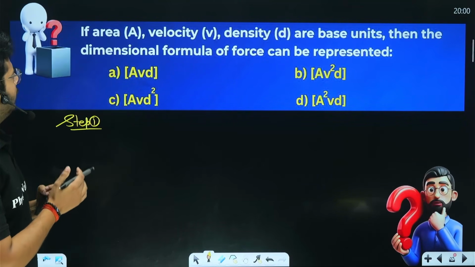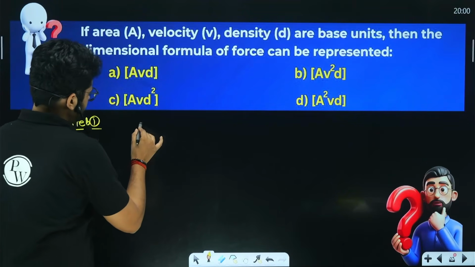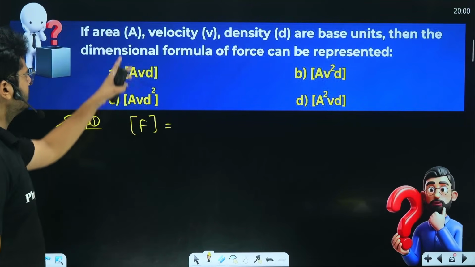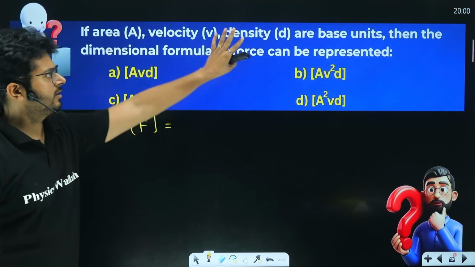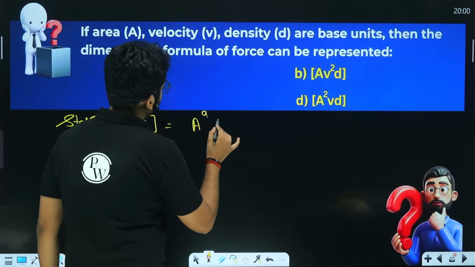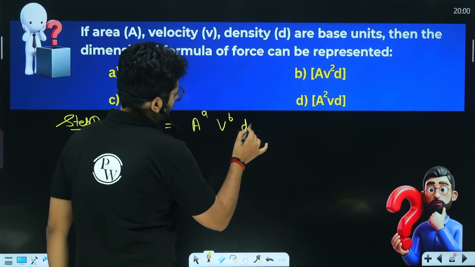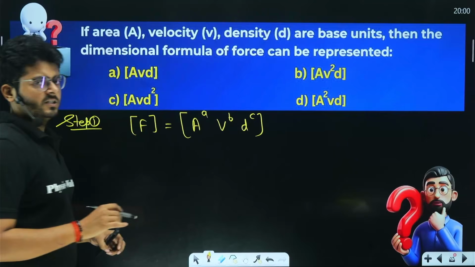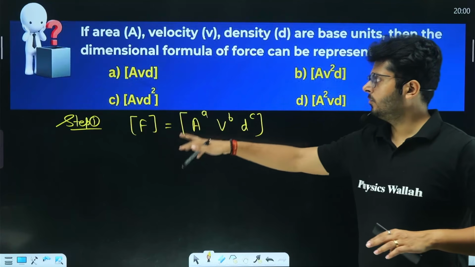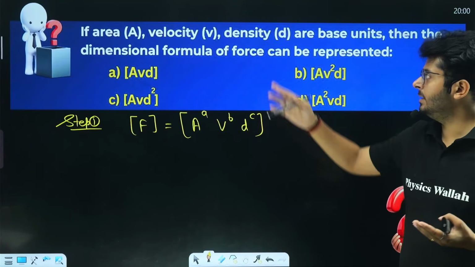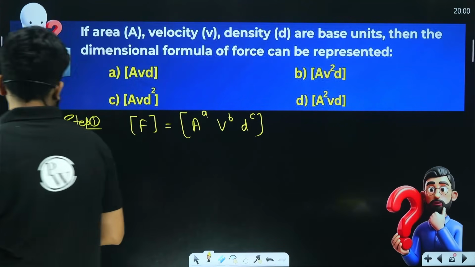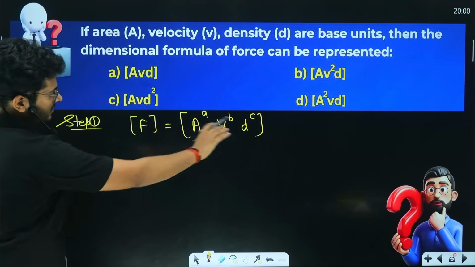So first of all, you want to find out what will be the dimensional formula for force. So let's say the dimensional formula for force is proportional to, we want to represent it in terms of area, velocity and density. So let's say that it is area to the power A, velocity to the power B and density to the power C, right? You don't want the dimensional formula of force in basic units, which is mass, length, time. We don't want that. We want the dimensional formula for force in these base quantities. We want to consider them as base quantities or fundamental quantities and then find the value of dimensional formula for force, right? No problem, right? So this is the first step, right?